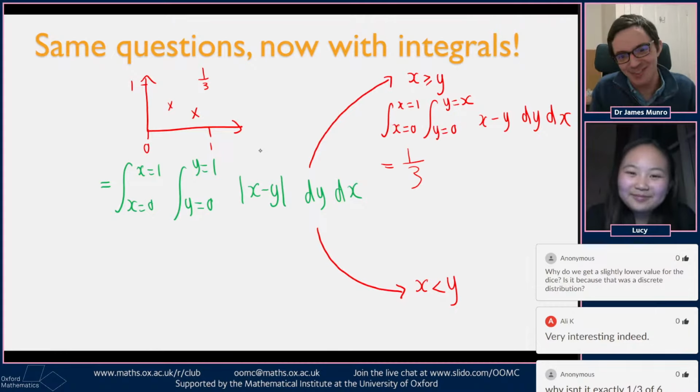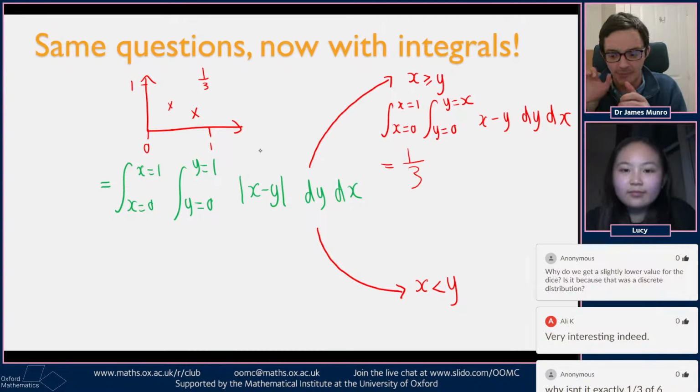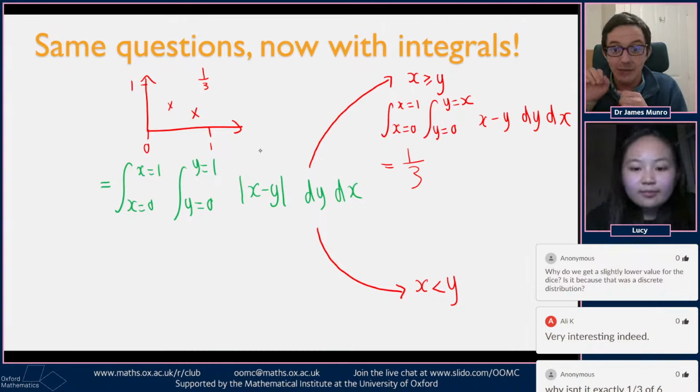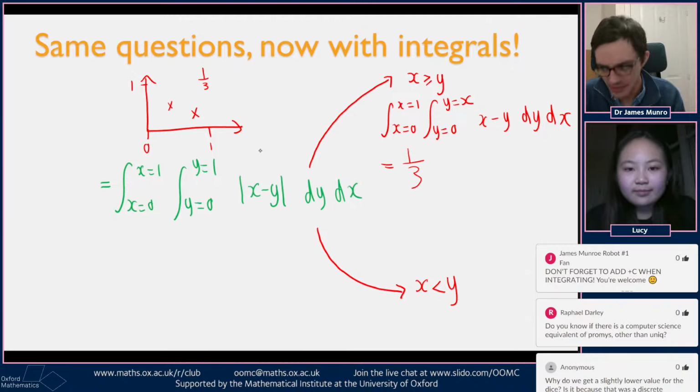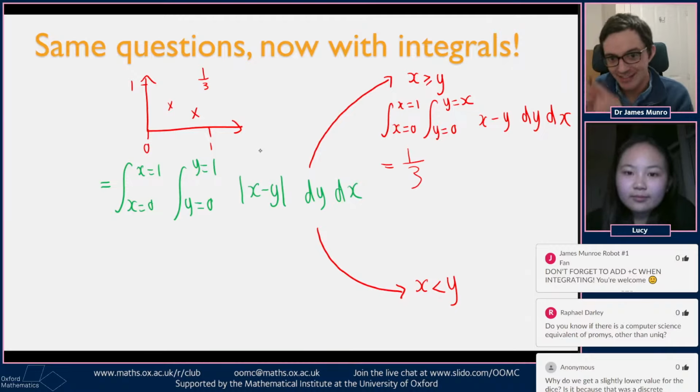So you can get a better approximation to this 1/3 fact if you do the discrete problems with other dice. If you play Dungeons and Dragons, then you're aware of other dice. If you saw Platonic Solids, the episode three weeks ago, you're aware of other dice. If you try other sized dice, you draw a bigger table for a discrete problem with dice that have more numbers on, then you get an answer that is closer and closer to 1/3. It's a bit like having a bar chart that gets smoother and smoother as you put more and more sides on your dice, until eventually, in this nice continuous case, it's like having a very smooth distribution of what the difference could be.